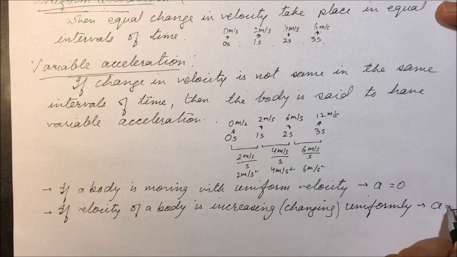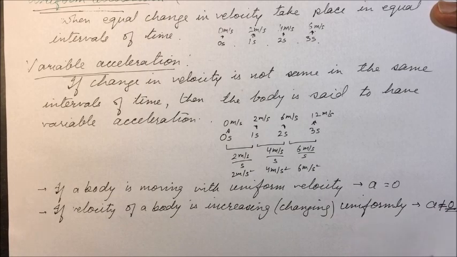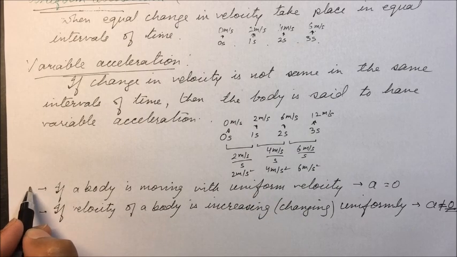Acceleration is not equal to 0. If velocity of a body is increasing uniformly or decreasing uniformly, that means the body is having acceleration. There is change in velocity. So always remember these 2 points.